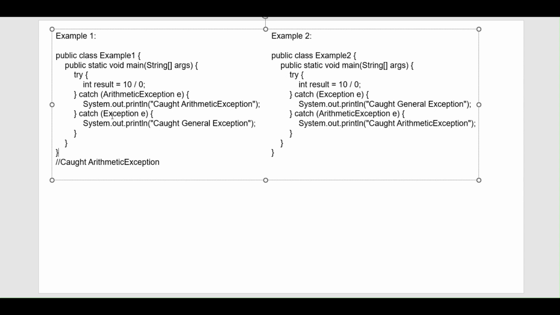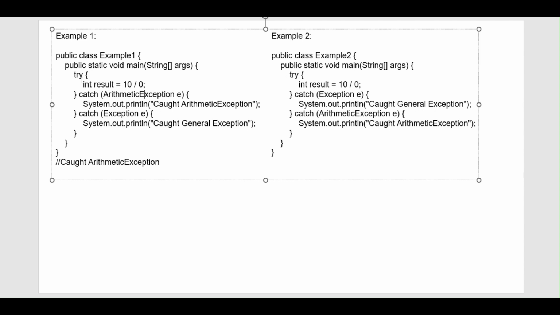Now someone will ask why this is not printed, why the control has gone to this statement. This is because it is valid here. First of all, this example is valid because child catch should be caught before parent catch. This is the one thing you have to remember, and this is the logic. If you know the exception hierarchy, exception is the parent, arithmetic exception is the child, and there are multiple child exceptions also.